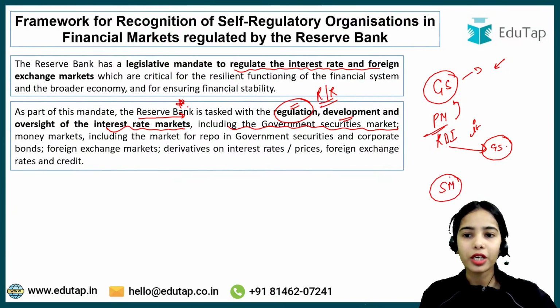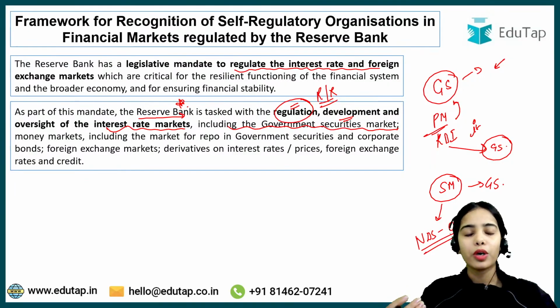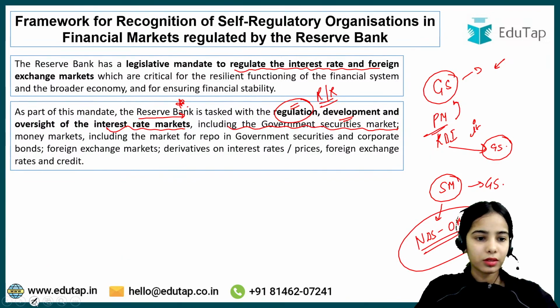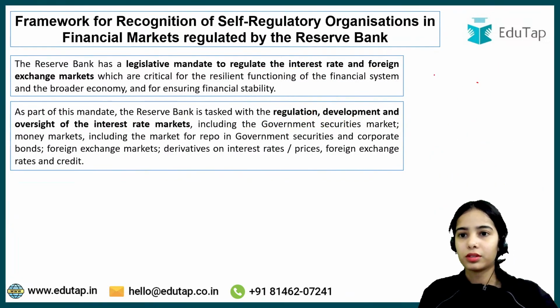Then there is the secondary market of government securities, for which the RBI has the NDS-OM system, that is, the Negotiated Dealing System, Order Matching. So for government securities, there is a primary market and there is a secondary market.